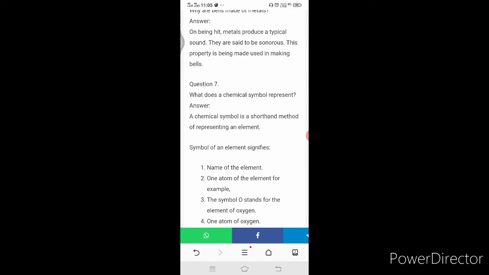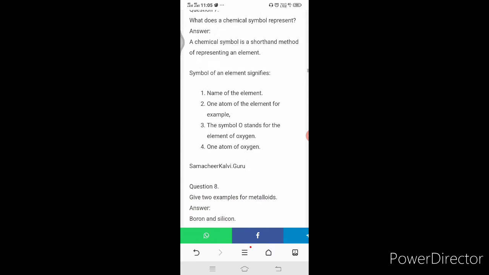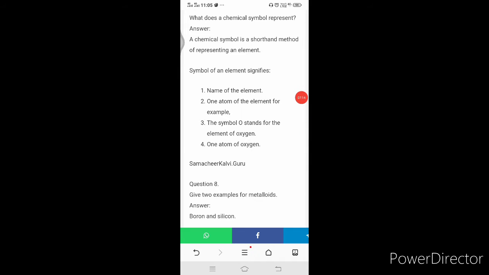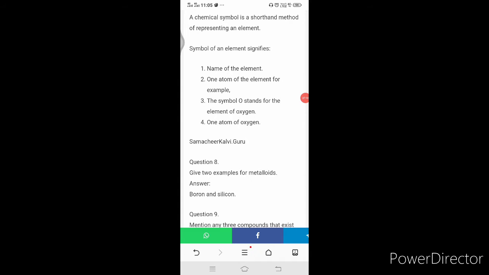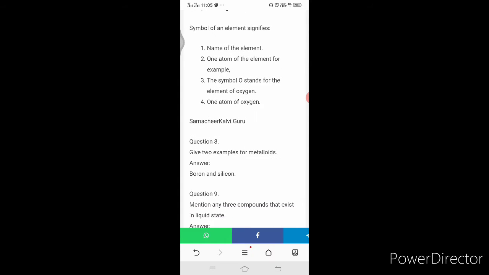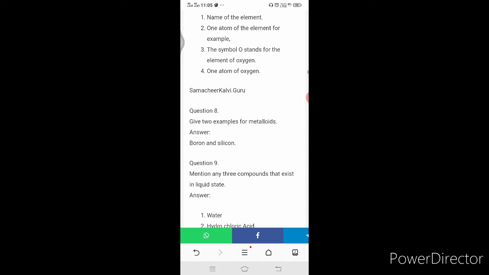What does a chemical symbol represent? A chemical symbol is a shortened method of representing an element. The symbol of an element signifies the name of the element and one atom of the element. For example, the symbol O stands for the element oxygen, one atom of oxygen. Give two examples of metalloids: boron and silicon.